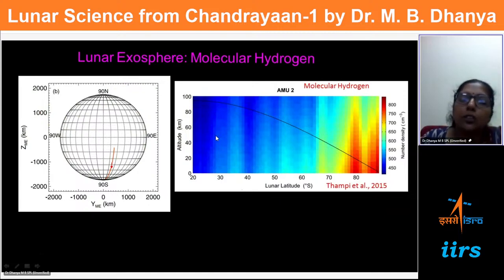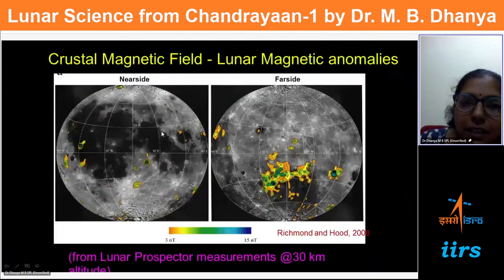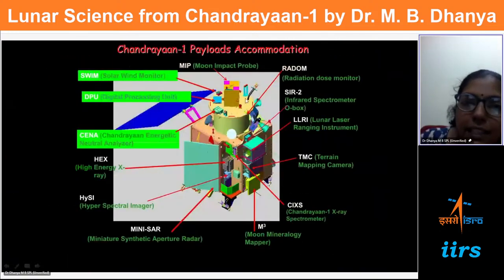Now coming to the lunar exosphere, other contributions we will see. There was an experiment called CHASE, which is a part of the moon impact probe, which impacted the moon surface. I'm sorry that I have to take you back. Yeah, this is the moon impact probe.